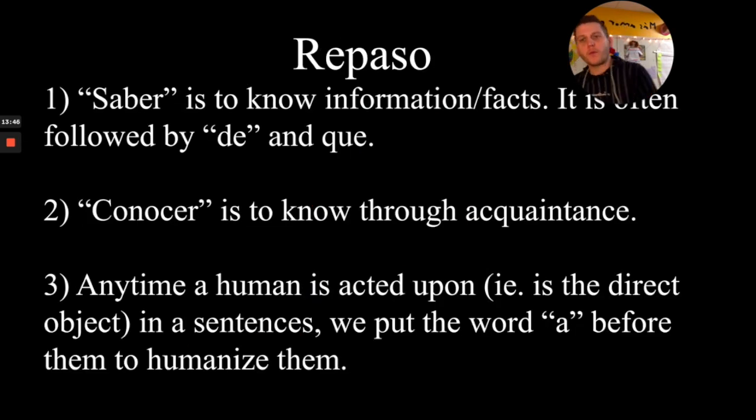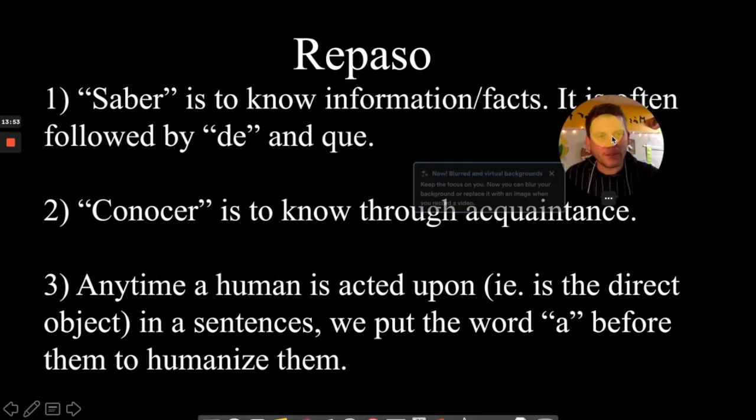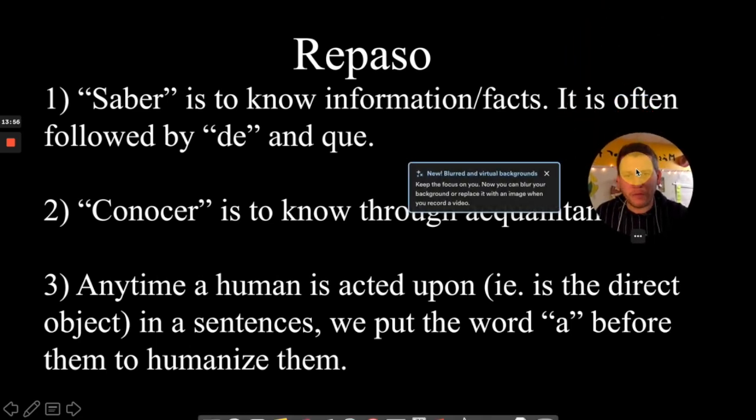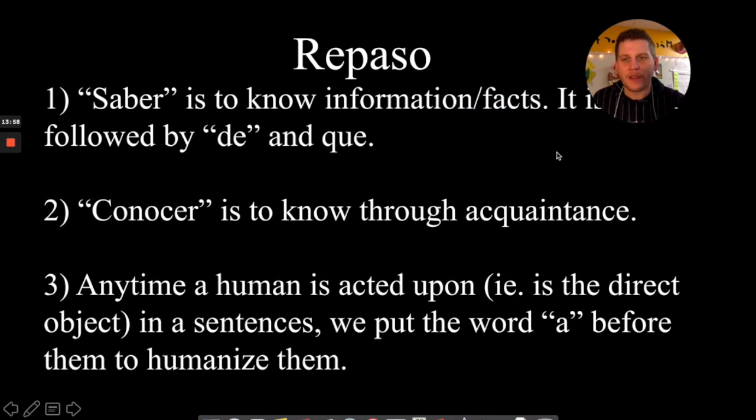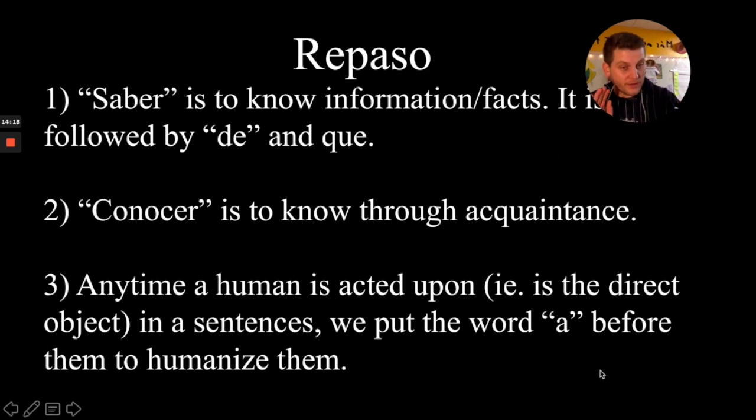So, let's review what we've talked about in this lesson really quickly. Saber is to know information and facts. It is often, sorry, that's what that word is that I'm hiding. It is often followed by de and que. Conocer is to know through acquaintance or through experience. Anytime a human is acted upon, that is, anytime a human is the direct object of a sentence, we always put the word a before it to humanize them, unless we want to intentionally dehumanize them.